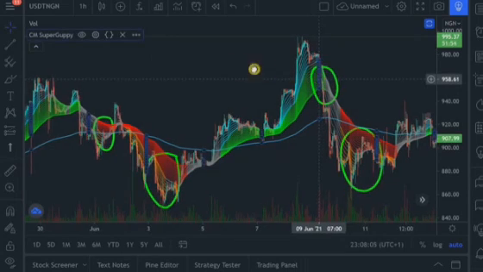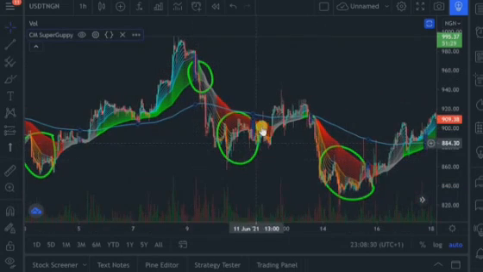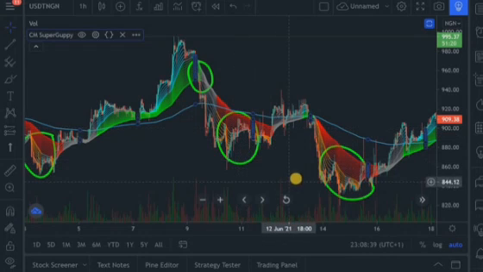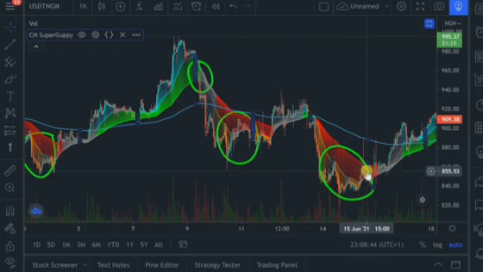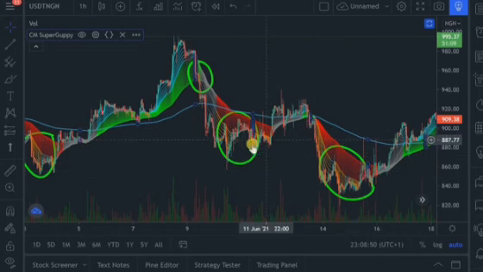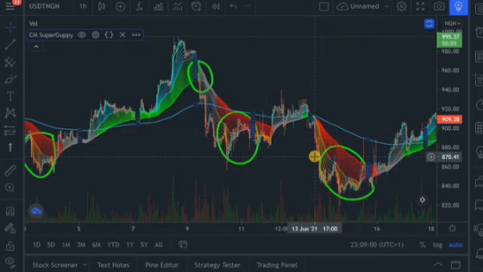Now let's continue with this strategy. I am going to place my first buy order right here, and I am going to place my second buy order at the second red signal. If I had bought at these two different regions, my average price would be at around 870 naira. So this is the average price I would have bought USDT at these two levels.